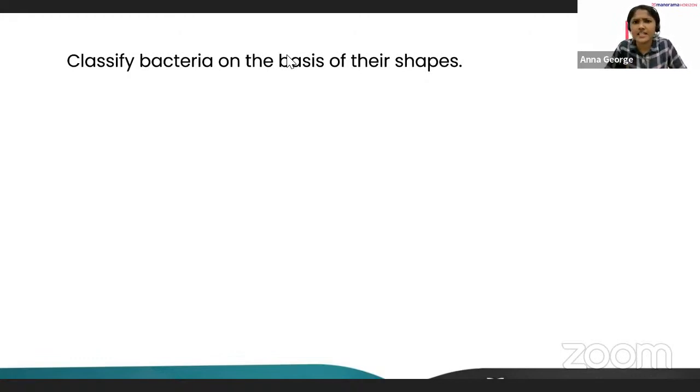Classify bacteria on the basis of their shapes. Do you have any idea on this? On the basis of their shape, how can bacteria be classified? Any idea? Anyone?